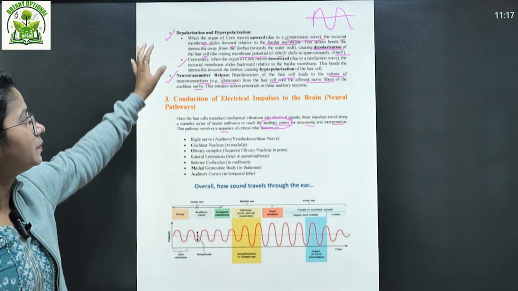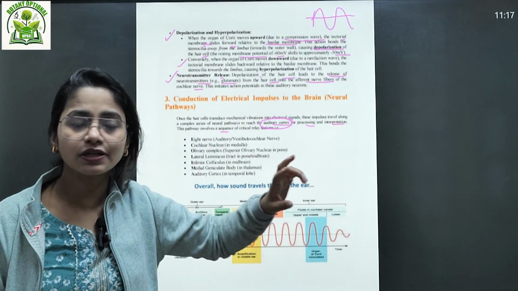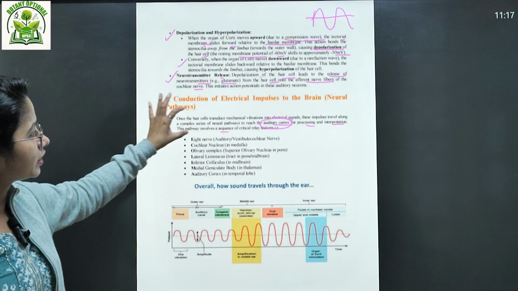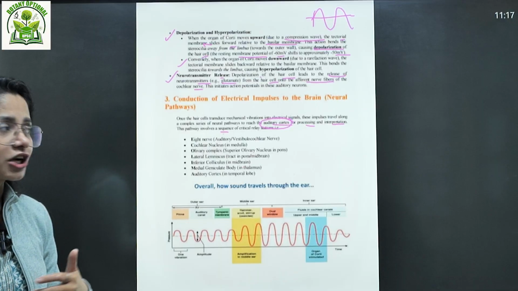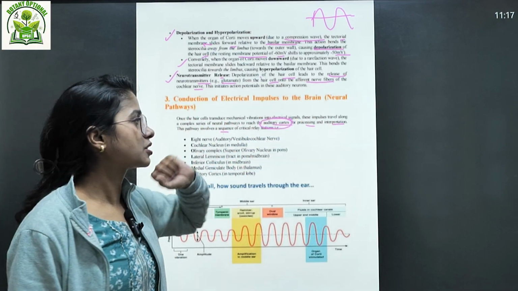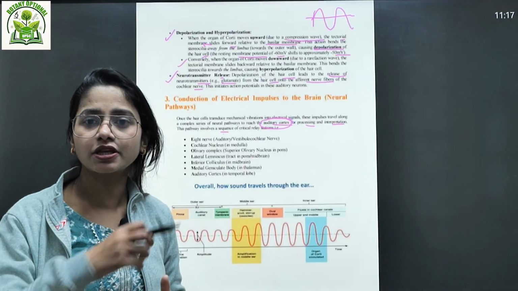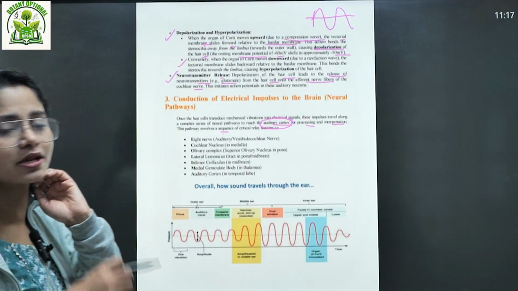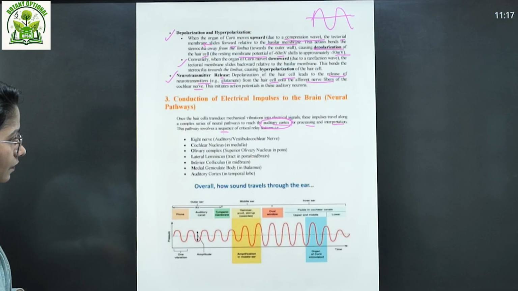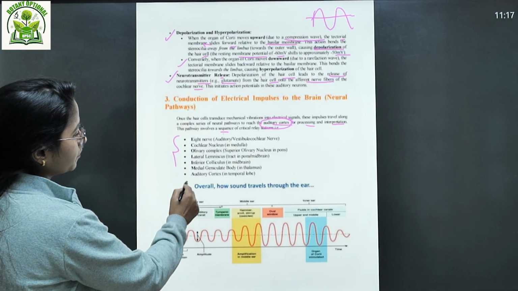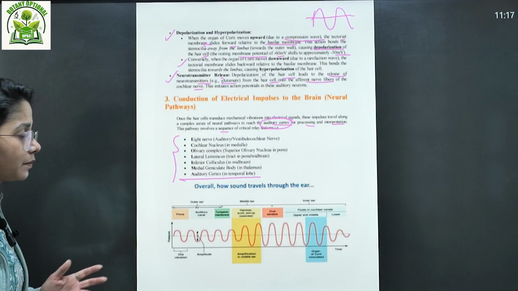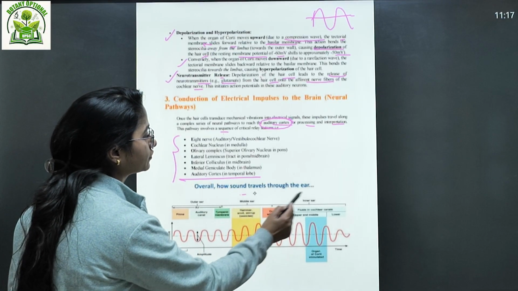Then just talk about the depolarization and release of the neurotransmitter. And when you're talking about the neural electrical impulse to the brain, at least write that this process is happening because hair cells transduce mechanical vibration into electrical signals, right? And this processing happens through a relay process, not a cascade but a relay process. So finally it reaches the auditory cortex, that is your temporal lobe, right? In the temporal lobe.